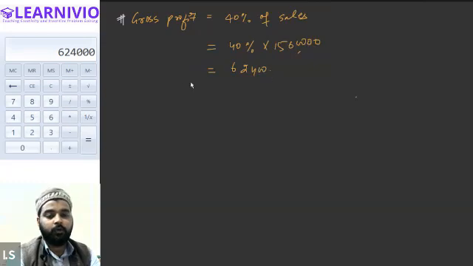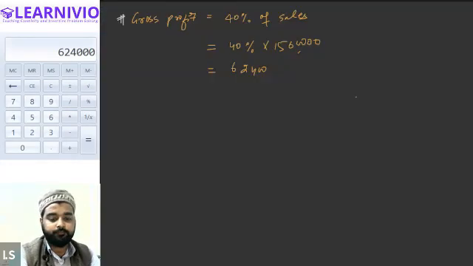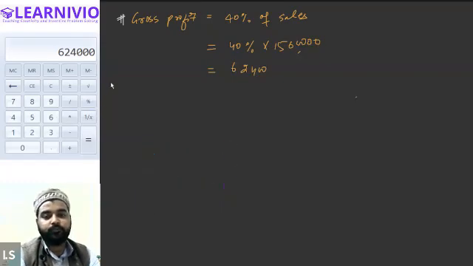Now what are we required to calculate? We are required to calculate the value of the closing stock. How can we find out the value of the closing stock? We have opening stock, purchases, sales, and gross profit given in the question. Can we also find out the cost of goods sold from the given information?